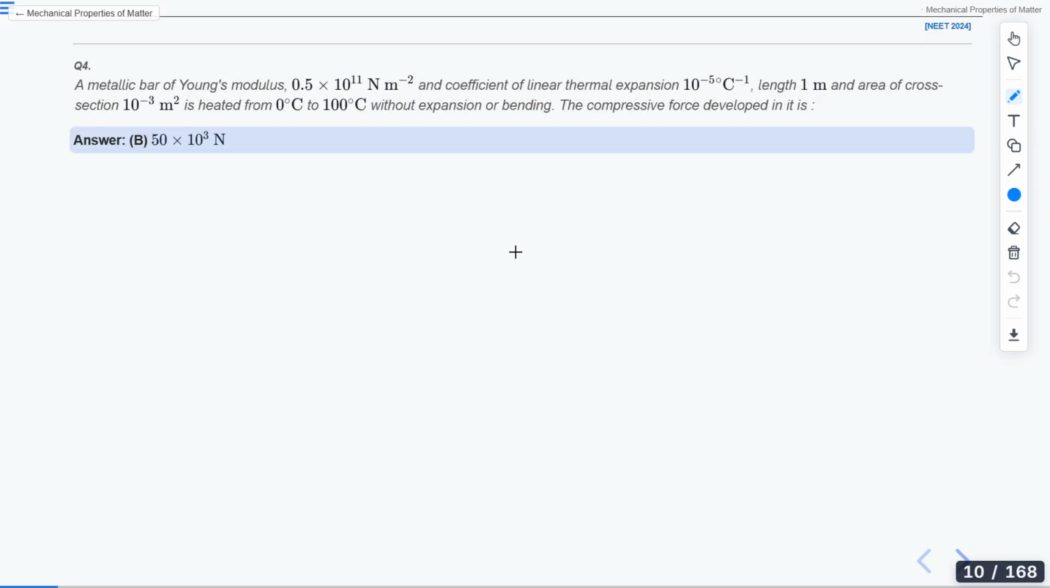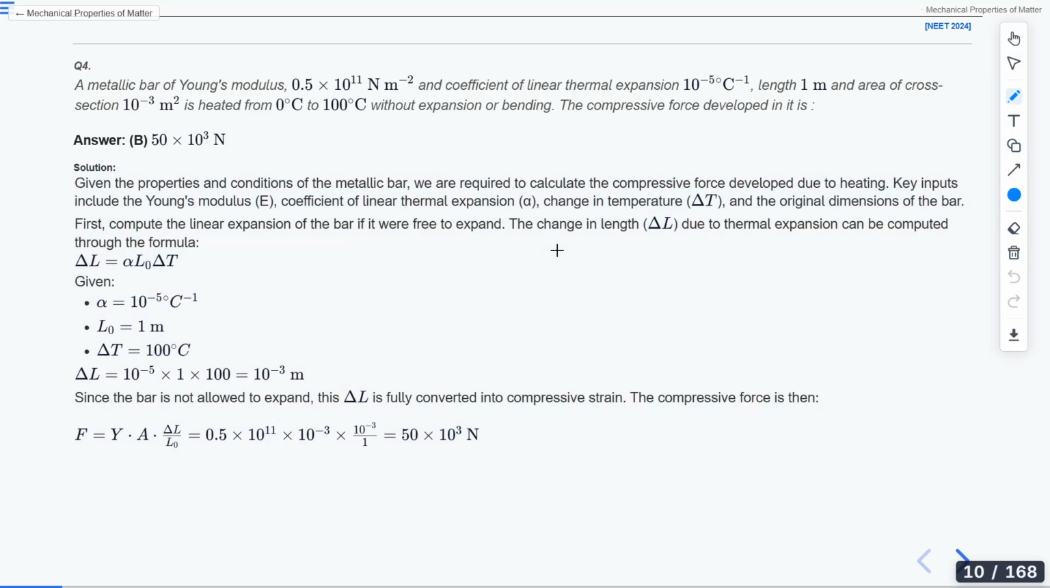Okay, now let's look at the solution of this question. B is the correct answer. How can you do it? I told you that we can use delta L equals L alpha delta T. When we have a rod, let's say its initial length is L0, and if we increase the temperature by delta T, it will expand, and let's say this expansion is delta L.